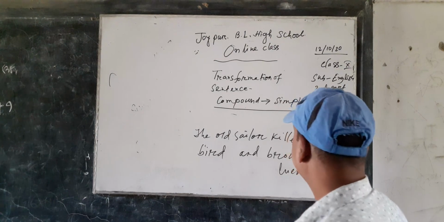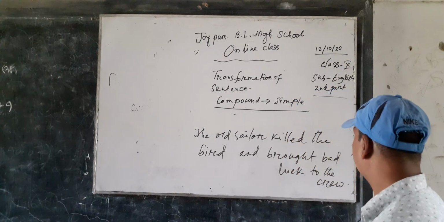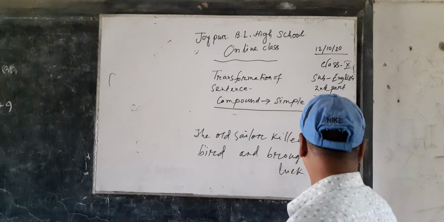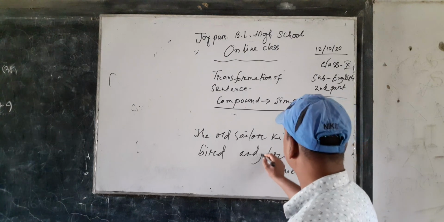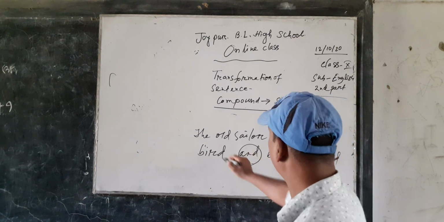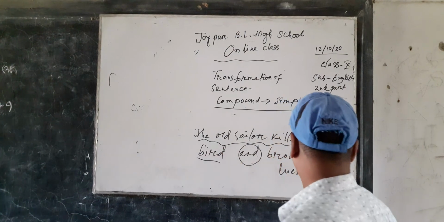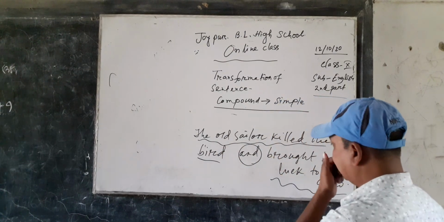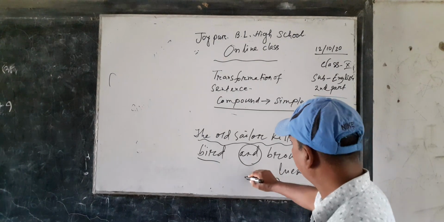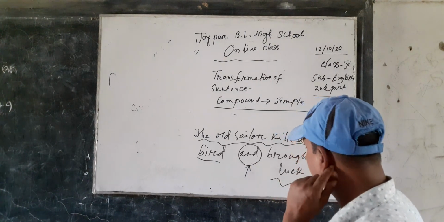The old sailor killed the bird and brought bad luck to the crew. This is a compound sentence because there are two clauses. The old sailor killed the bird and brought bad luck to the crew, and there is a coordinating conjunction. So it is a compound sentence.